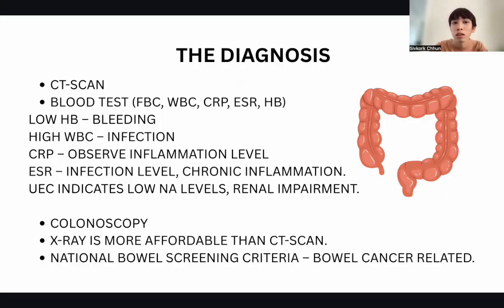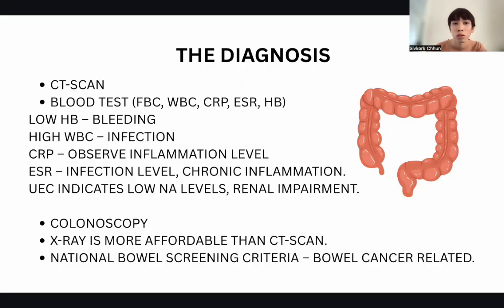And C-reactive protein is used to observe the inflammation level by scale. And again, ESR, the erythrocyte sedimentation rate, also checks the infection level and chronic inflammation, like the intensity of the inflammation. And the UEC indicates low sodium or renal impairment, to check the kidney. And then we also have colonoscopy and X-ray. In this case, X-ray is more affordable than CT scan.